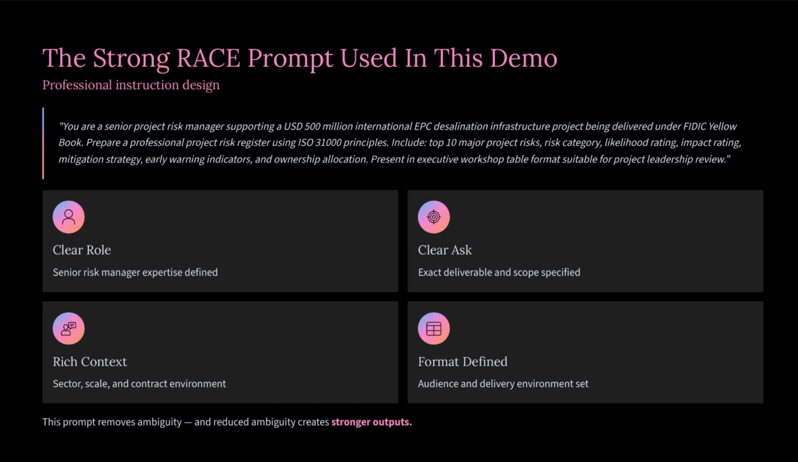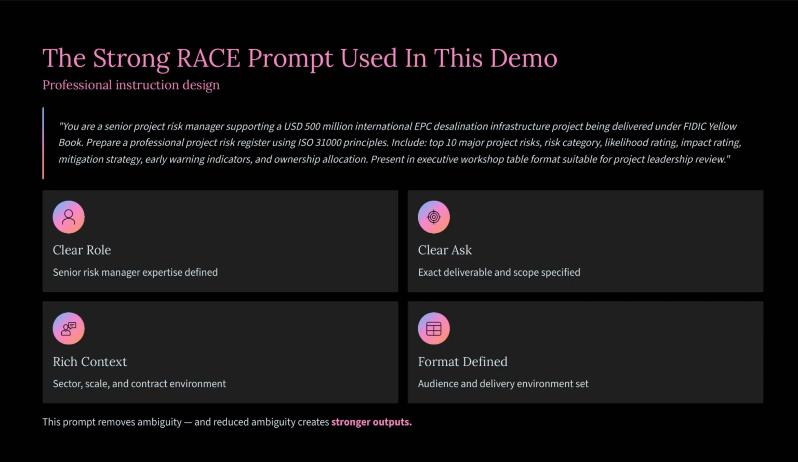You are a senior project risk manager supporting a $500 million United States dollars international EPC desalination infrastructure project being delivered under FIDIC Yellow Book. Prepare a professional project risk register using ISO 31000 principles. Include top 10 major project risks, risk category, likelihood rating, impact rating, mitigation strategy, early warning indicators, and ownership allocation. Present in executive workshop table format suitable for project leadership review.